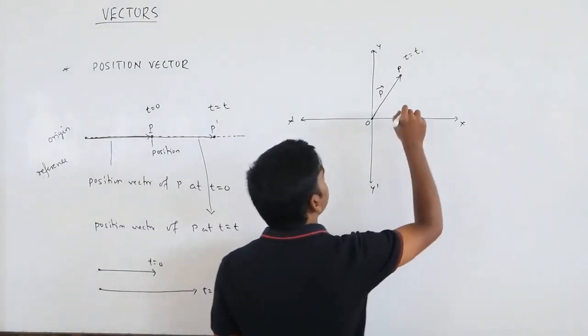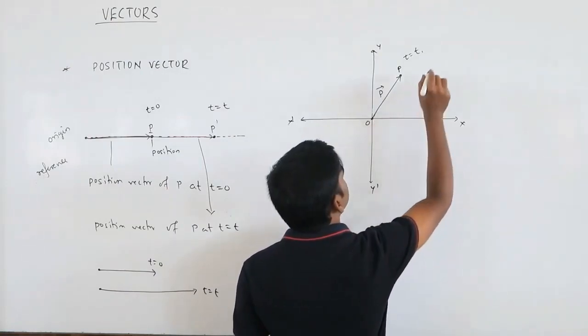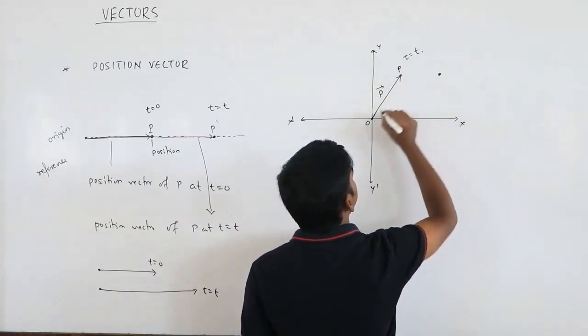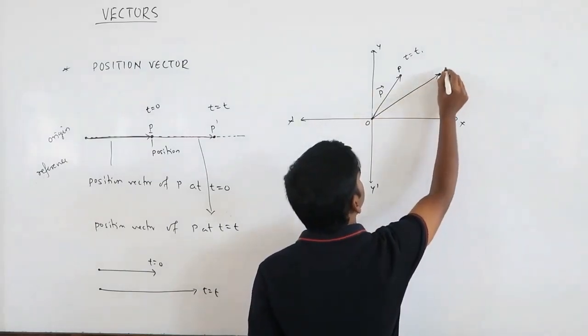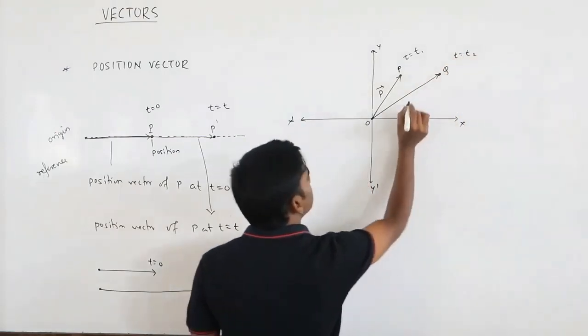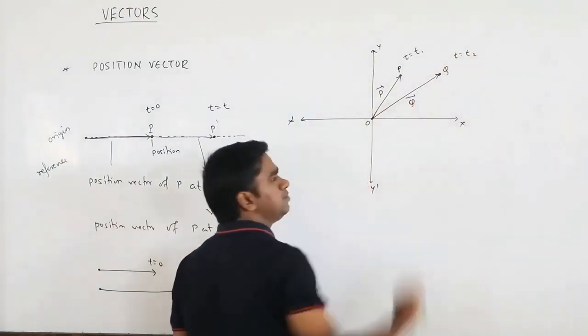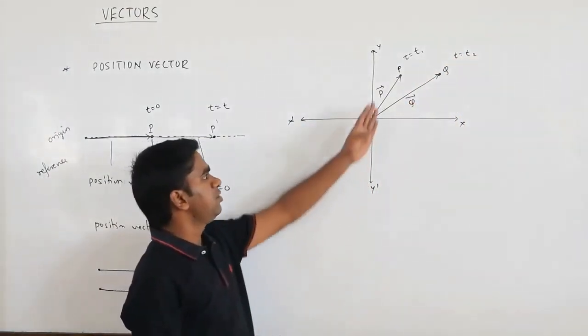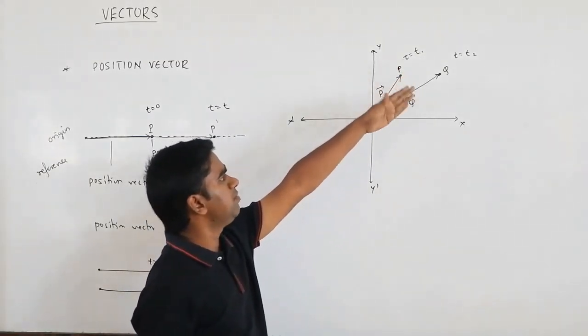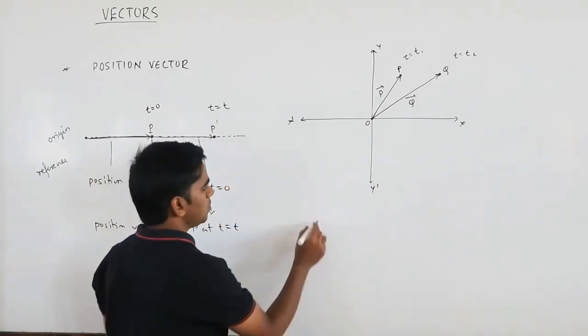Similarly, at t equals t2, maybe the position is somewhere here. This is going to be the position vector, say now it is Q at t equals t2. So this is vector Q. P and Q are the position vectors of the particle at t equals t1 and t equals t2.